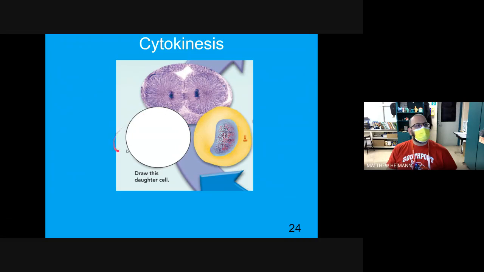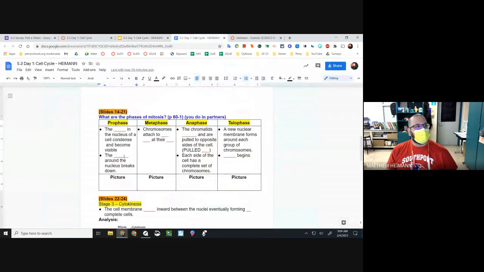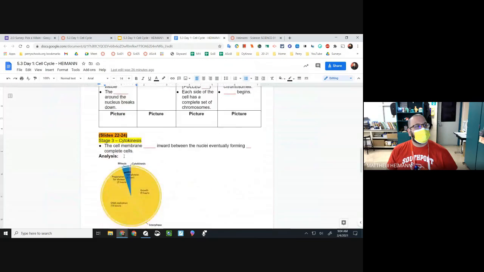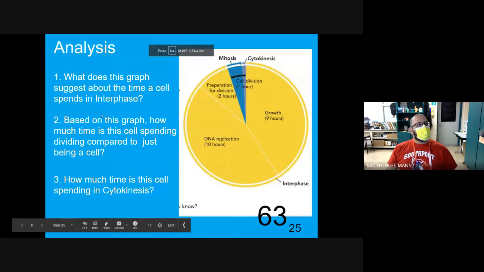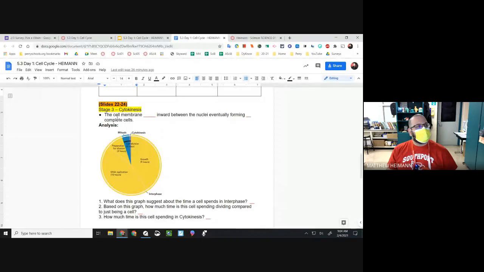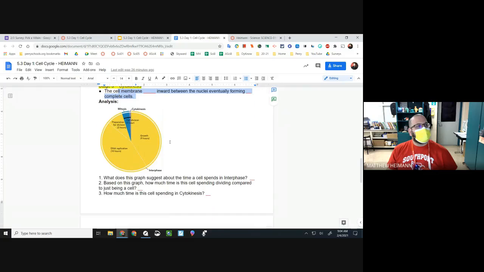See, two new cells. You're supposed to draw the new daughter cell here, and I'm not sure you do in your document. What does it have you do in your document here? Not much. All right. So, has everybody got the notes up to this stage so far? Good. Next, we're going to look at the analysis question.